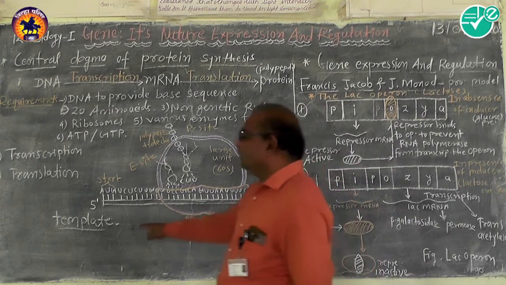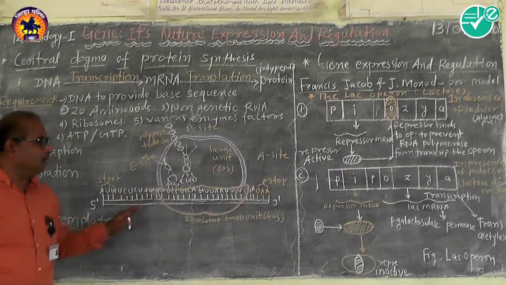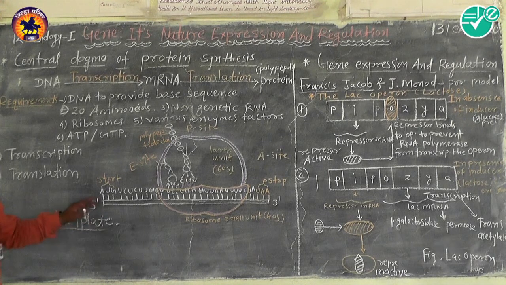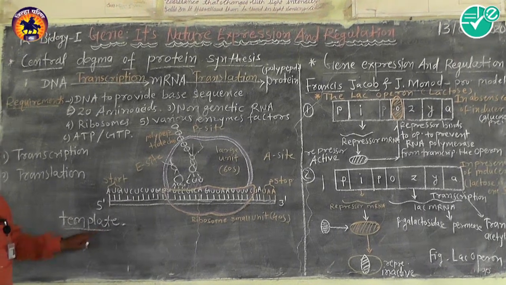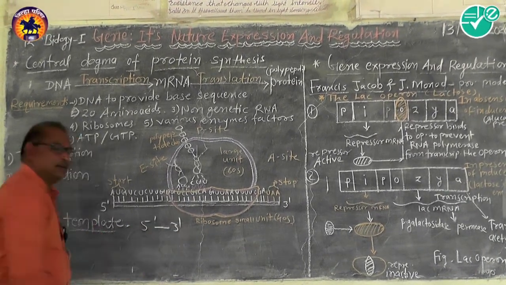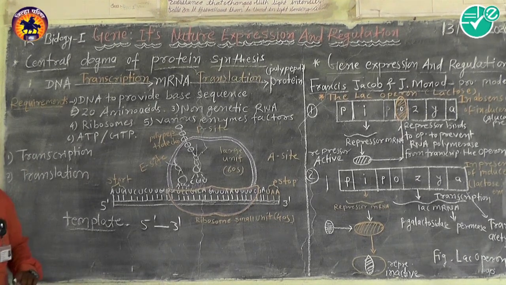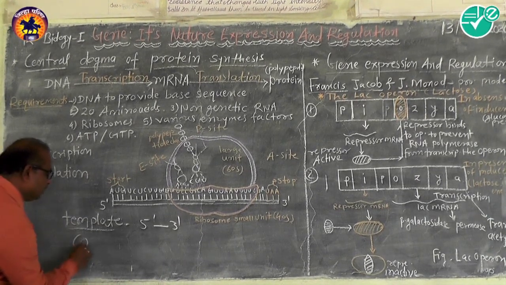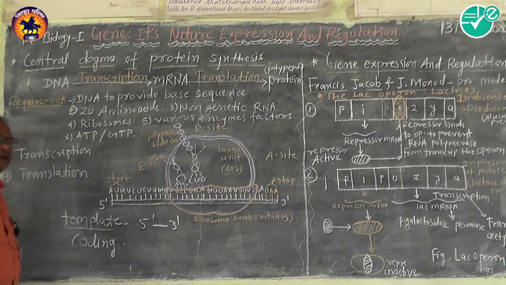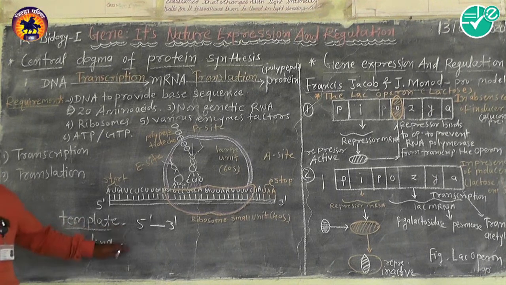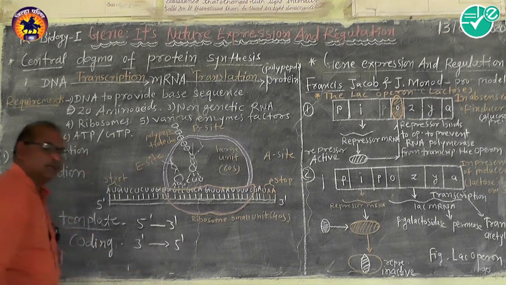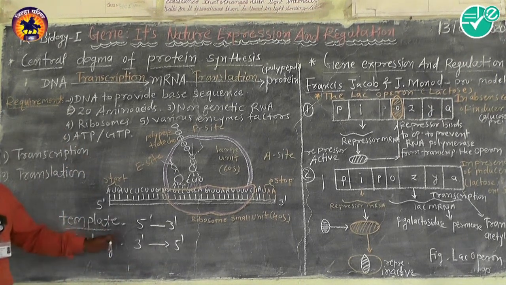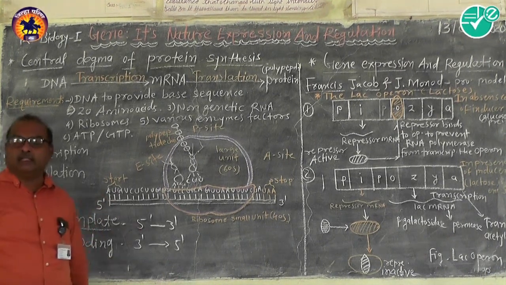The template strand is that strand which is copying the nucleotide sequence of the DNA onto the mRNA. That is, the template strand is in the 5' to 3' direction. The remaining other strand of the DNA is the coding strand, the strand from which the mRNA does not copy the sequence, which is in the direction of 3' to 5'. So from the template strand, mRNA copies the nucleotide sequence, and the other strand is the coding strand.